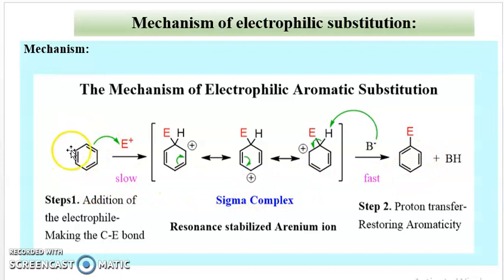Benzene acts as an electron-rich species and attacks the electrophile. Then there is formation of sigma complex, and stabilization of this sigma complex by resonance. Then the last step is the aromatization step, and this step is the fast step, and we get the substituted product. Therefore, electrophilic aromatic substitution involves 2 steps. One is the slow step and the second one is the fast step.